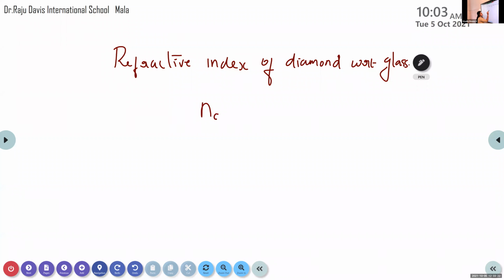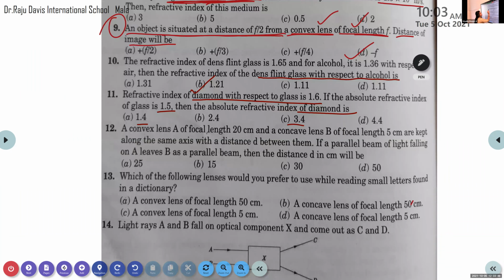It is 2.4. Okay, let me check the answer. So the refractive index of diamond, ND, with respect to glass, so ND divided by NG, right? Refractive index of diamond with respect to glass. Its value is given. It is 1.6.